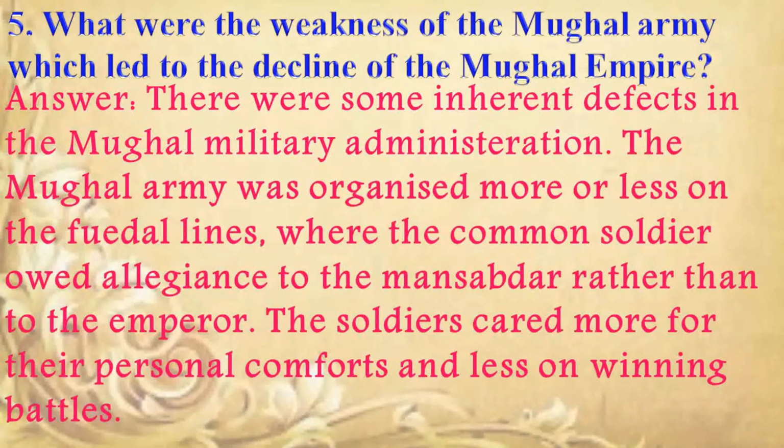The Mughal army was organized more or less on feudal lines, where the common soldiers owed allegiance to the Mansabdar rather than to the emperor. The soldiers cared for their personal comforts and less on winning battles.